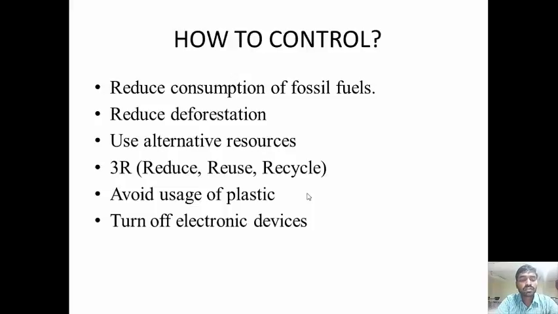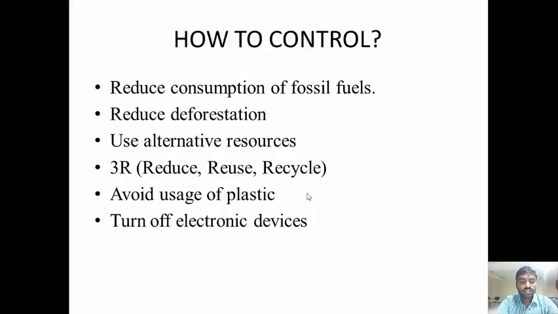Use alternative resources, like water and solar energy. The main advantage of solar energy is that it is available for free, and if we go with solar energy, we can reduce the amount of carbon emitted from day-to-day purposes. And the 3R, we know very well: reduce, reuse, and recycle.